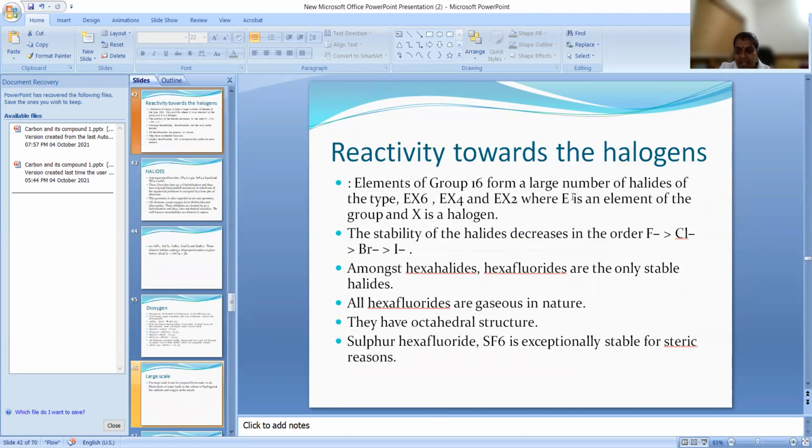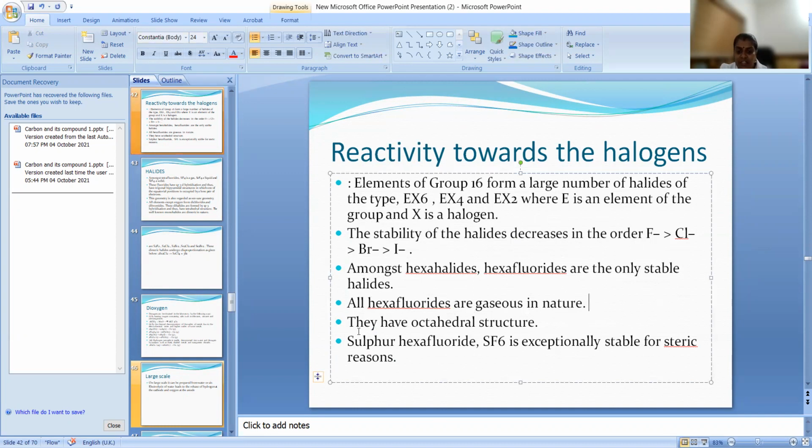Now reactivity with halogens: they will react with the halogens to form halides like EX6, EX4, EX2 like that. And the stability of the halide decreases in the order: the most stable will be fluoride, then chloride, then bromide, and then iodide. Among the hexahalides, hexafluorides are the only stable ones because fluorine is having less size also, so it will be forming a bond with a short bond length. So the stability is more there. And all hexafluorides are gaseous in nature.